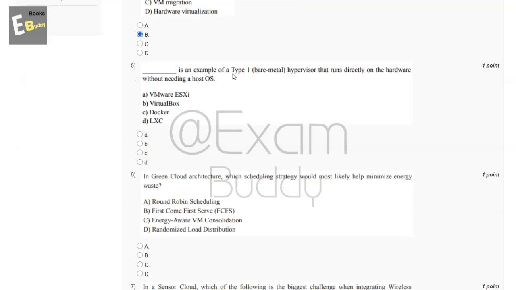Now let's go to our question number 5. This is an example of a type 1 bare metal hypervisor that runs directly on the hardware without needing a host OS. So these are the options. And the answer of our fifth question is A. VMware ESXi.